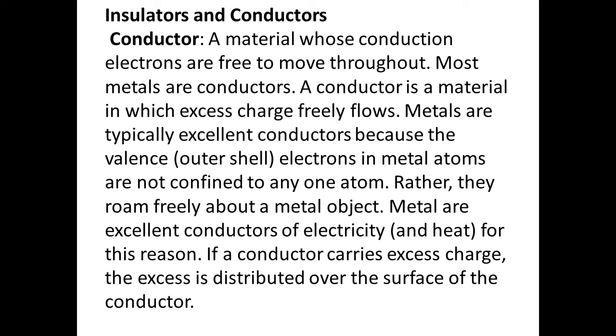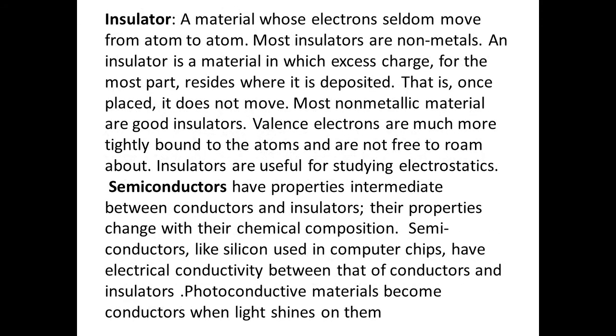So there are many metallic objects or elements in the periodic table. These are called conductors. They are good conductors of electricity and heat. An insulator is a material whose electrons seldom move from one atom to another. Most insulators are non-metals. An insulator is a material in which excess charge, for the most part, resides where it is deposited. That is, once placed, it does not move. Most non-metallic materials are good insulators.